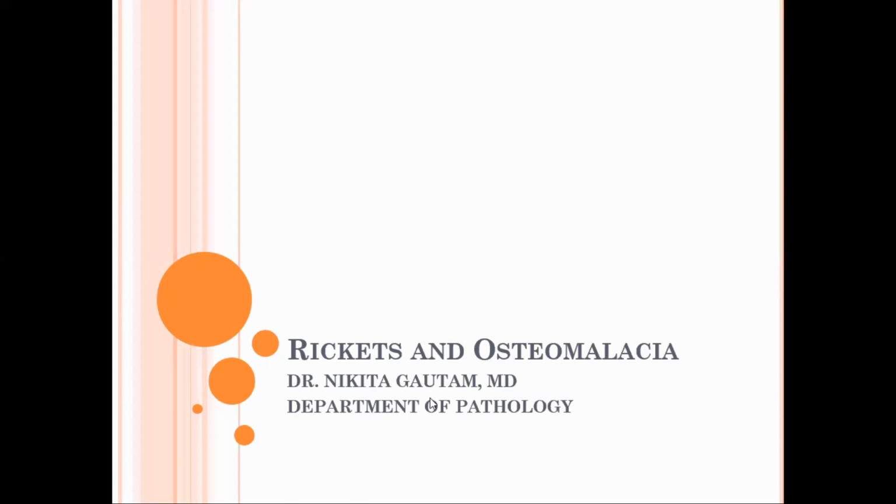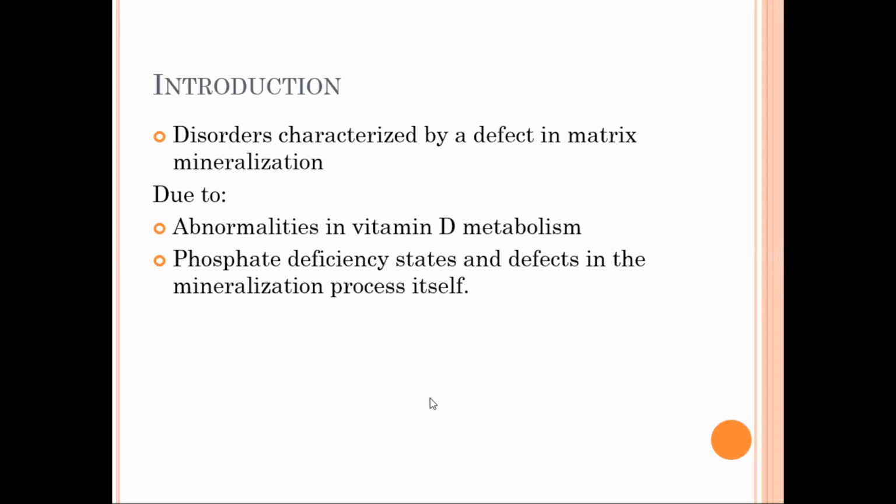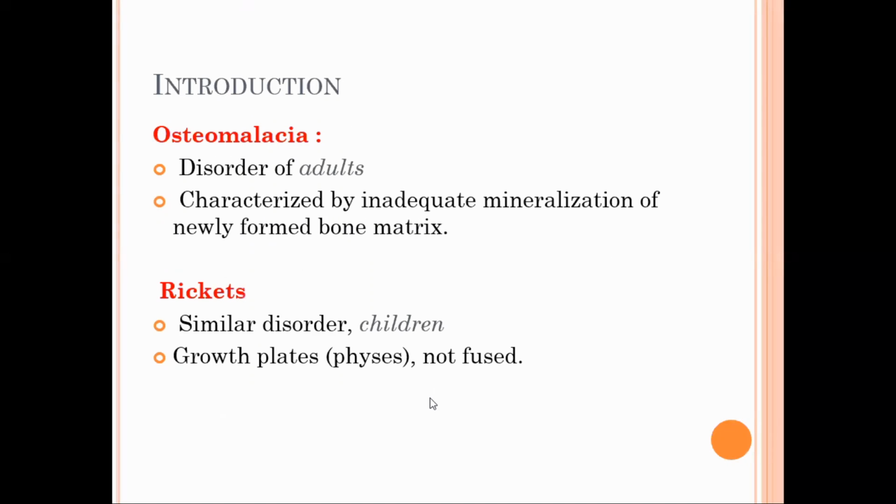Okay, today we'll be discussing rickets and osteomalacia. These are the disorders of matrix mineralization, with abnormalities in vitamin D metabolism as well as accompanying phosphate deficiency. We'll be studying two topics. One is osteomalacia, seen mostly in adults, where there is inadequate matrix mineralization, whereas the next one is rickets, which we see in children, where the growth plates, that is epiphyses, are generally not fused.